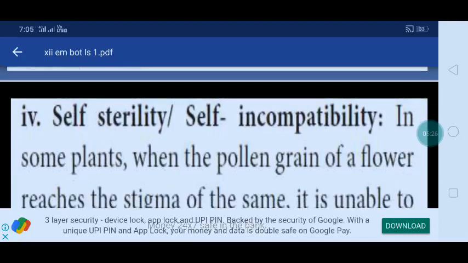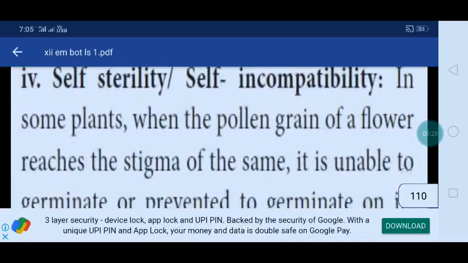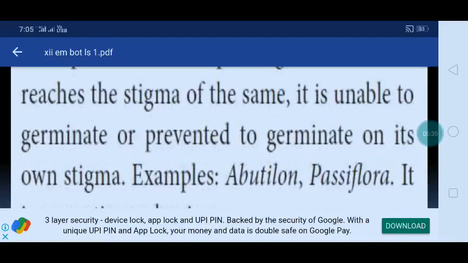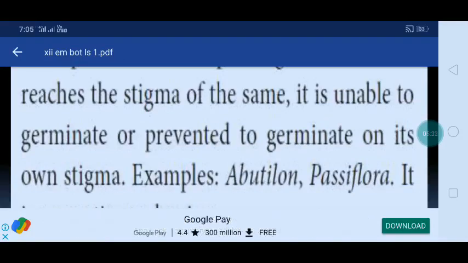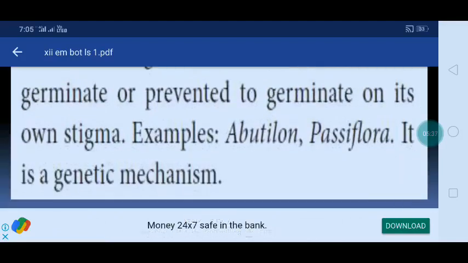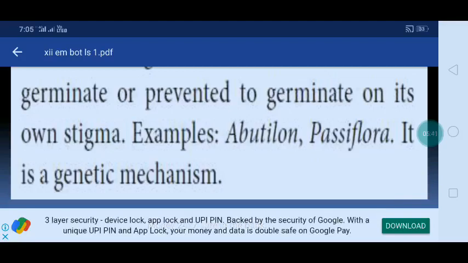In some of the plants, when the pollen grains of a flower reach the stigma of the same flower, they are unable to germinate, or are prevented from germinating on their own stigma. Example, Abutilon and Passiflora. It is a genetic mechanism. Some barriers are also present in that flower. That is called self-sterility or incompatibility of plants.